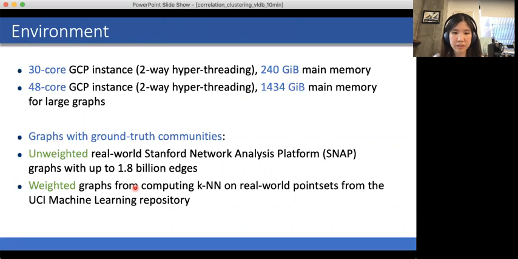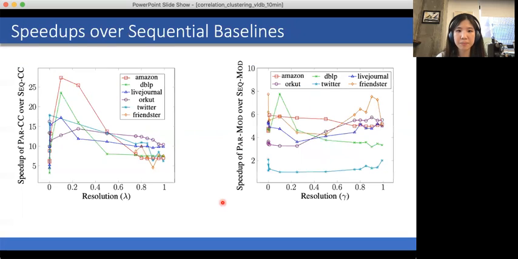So our environments are a 30-core GCP instance with two-way hyperthreading, and for large graphs with billions of edges, a 48-core GCP instance with two-way hyperthreading. And we consider graphs with ground truth communities. So we consider unweighted real-world SNAP graphs with up to 1.8 billion edges, and smaller weighted graphs from computing the KNN on real-world point sets from the UCI machine learning repository.